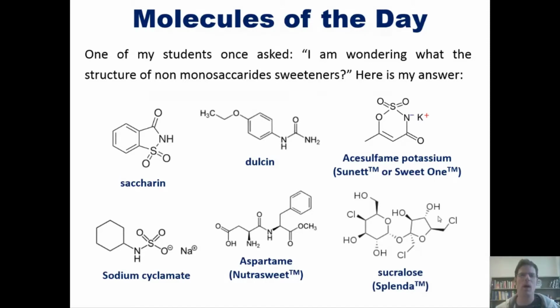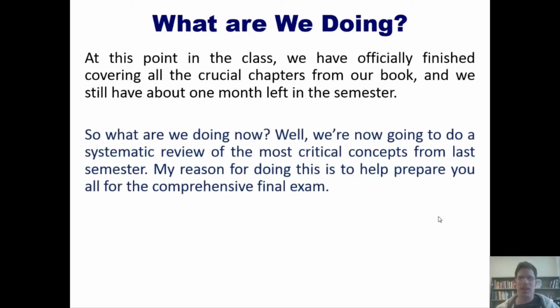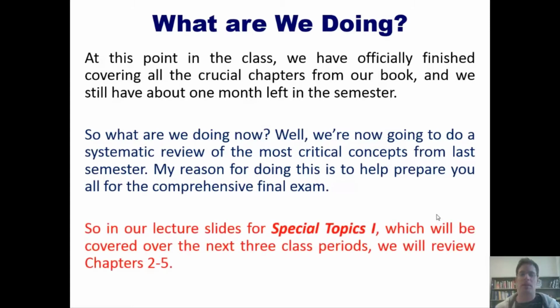So here you might ask, what in the world are we doing? Well, at this point in class, we've officially covered all of the crucial chapters from our book, although we did have to skip a few that aren't absolutely necessary to the objectives of the class. But we still have about 1 month left in the semester. So what are we doing now? Well, we're now going to do a systematic review of the most critical concepts from last semester. My reason for doing this is to help you, my students, prepare for our comprehensive final exam. So in our lecture slides for Special Topics 1, which will follow in this and subsequent videos, we will gradually cover chapters 2 through 5.